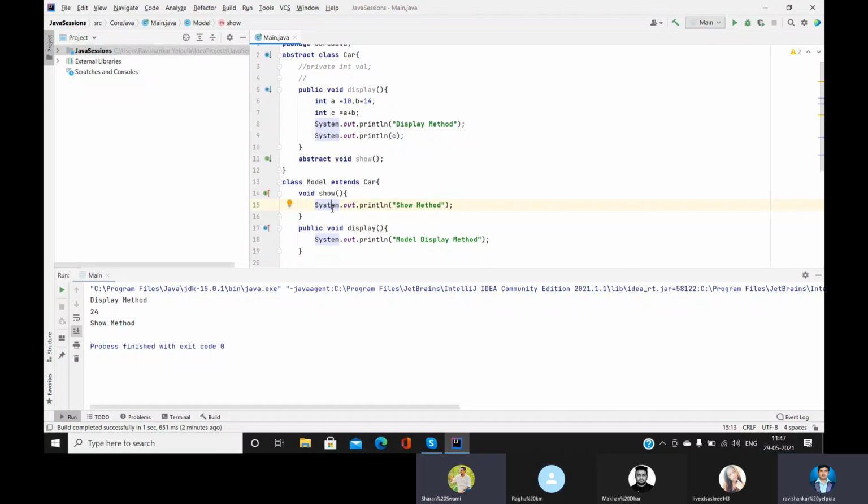It means that we don't want to show our user anything about this class car. We are not giving the user access to it. Rather, we are extending that car into model, and we are making the user access only the model class.